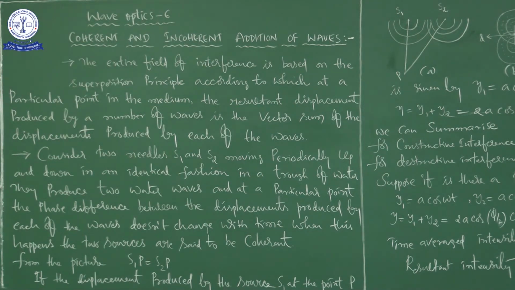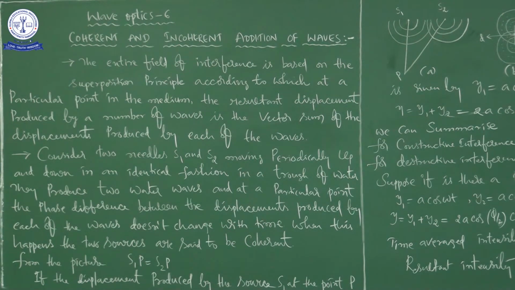When there is no phase difference between the displacements produced by each of the waves, the two waves are said to be coherent. I will repeat once again: when the two waves have no phase difference, they are said to be coherent waves.